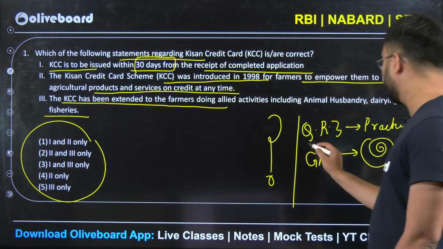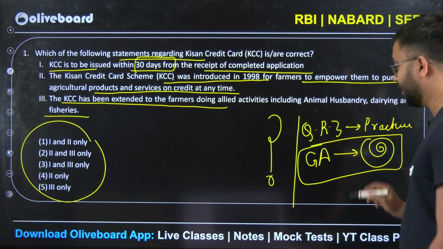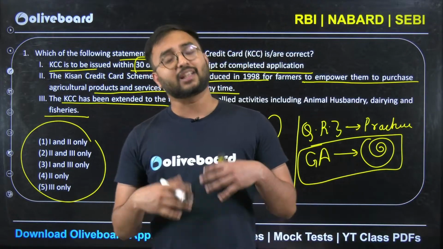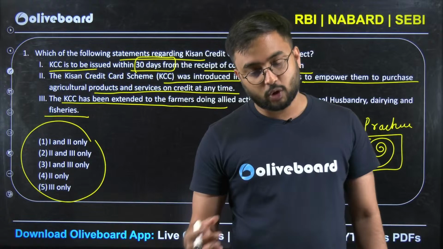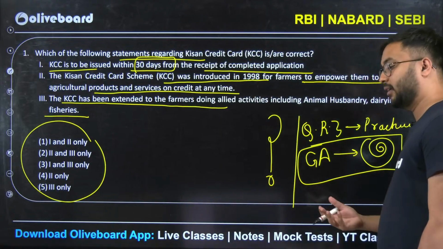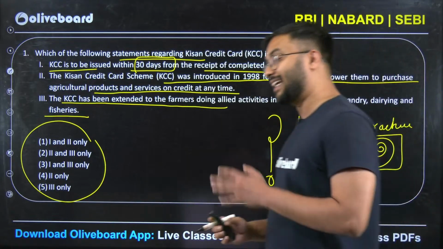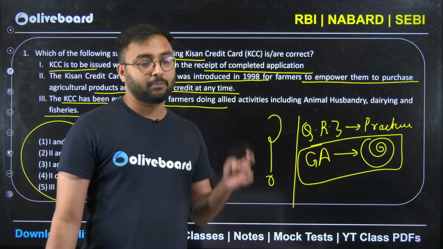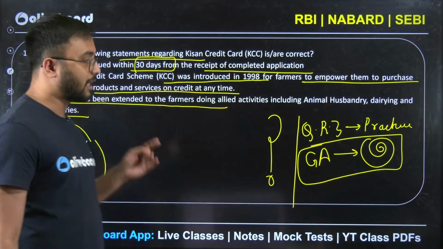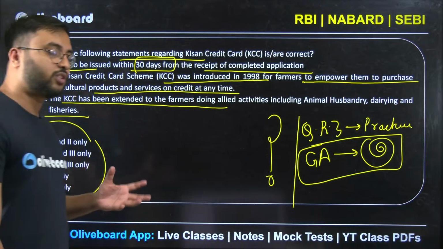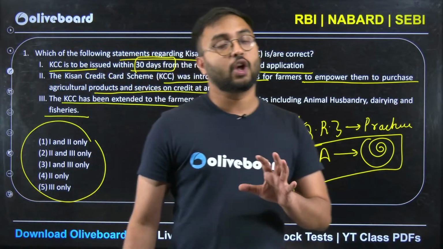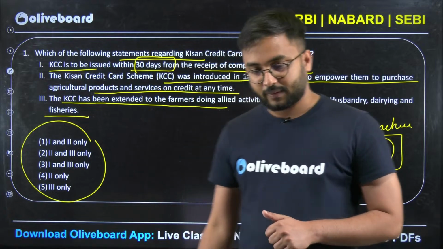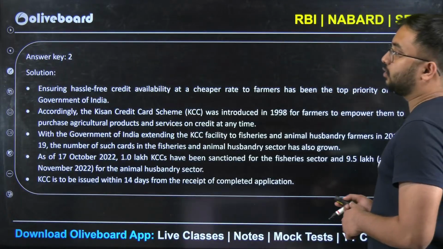The only headache which remains in Phase 1 is GA, and it is important for Phase 1 as well as Phase 2, because in Phase 2 also MCQs will be there, and in those MCQs ESI current affairs, finance current affairs, government schemes, finance and banking current affairs, and RBI circulars are there. So GA is actually current affairs, which doesn't seem visible in the RBI Grade B Phase 1 exam, but it is very important.